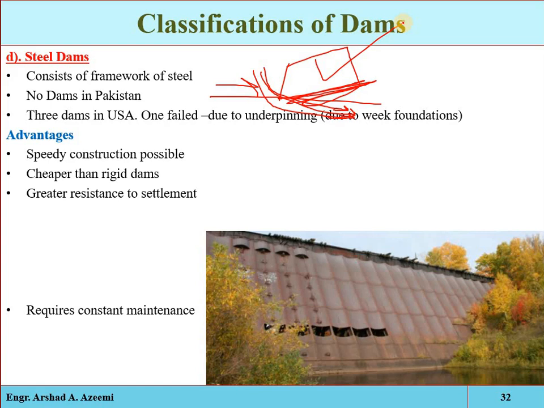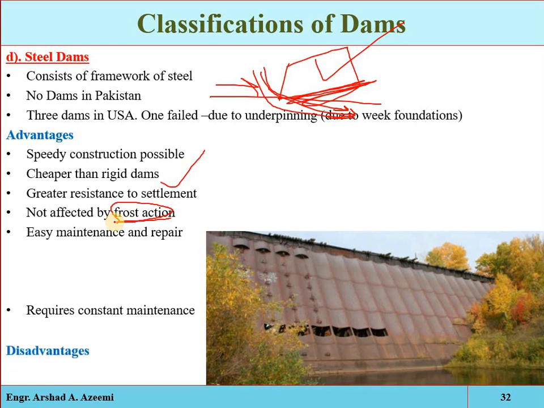They have greater flexibility to resist unequal settlement without excessive leakage, because they have less weight, so they are more resistive to settlement, and they are not affected by frost action. That is one of the failures of concrete material. Frost action is one of the main failures of concrete structures. If the dam is constructed from steel, it will have no frost action. Also, easy maintenance and repair.